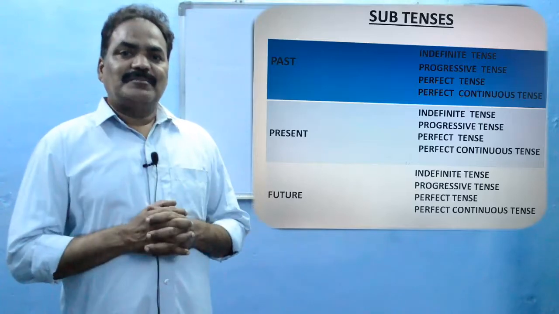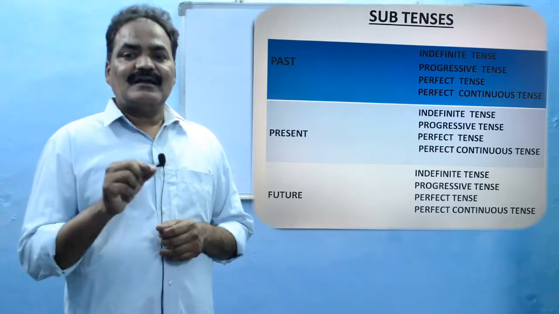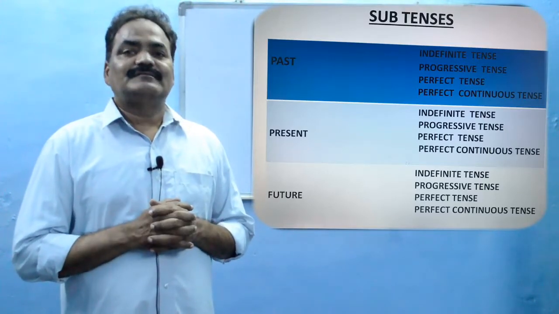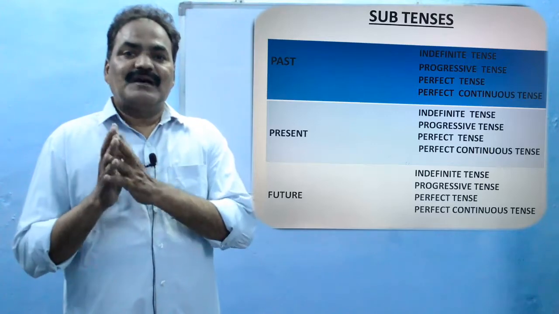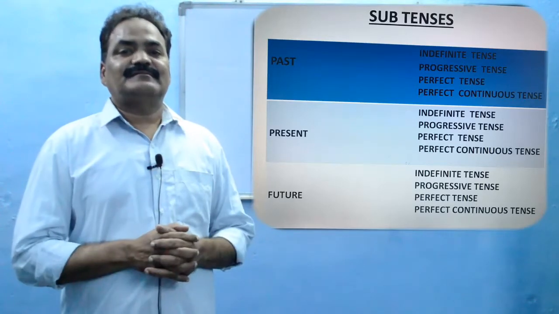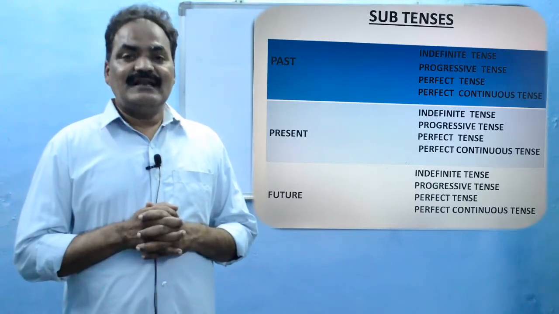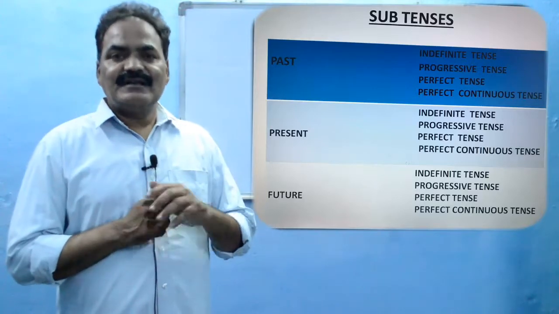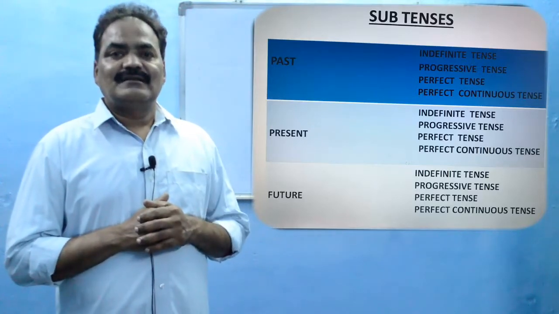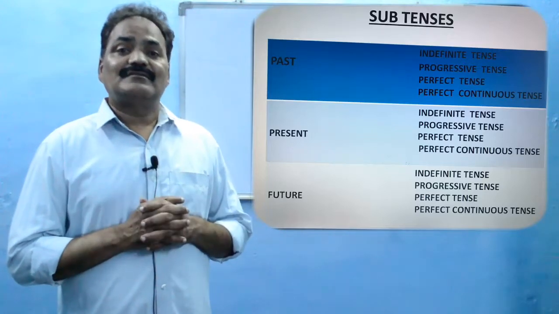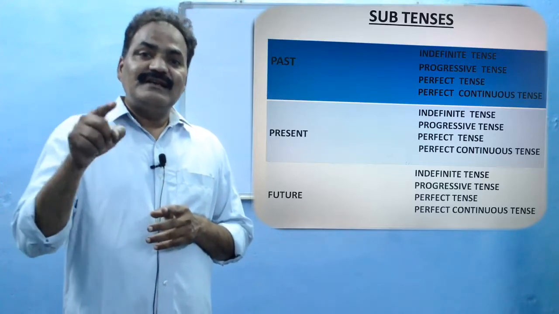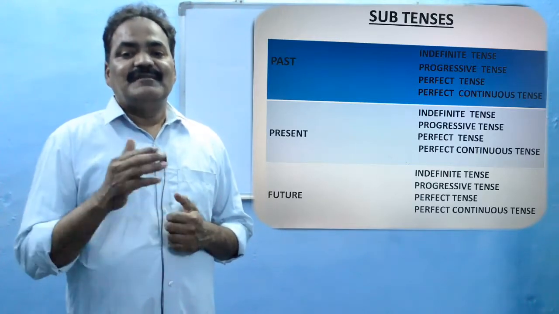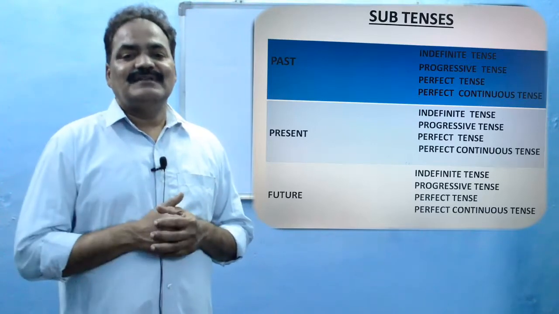In present perfect tense, the helping verbs has or have are used, along with the past participle main verb. And in future perfect tense, there is always will or shall. Accordingly, we use will or shall along with have and the main verb in its past participle form, that is, will have written, shall have written.